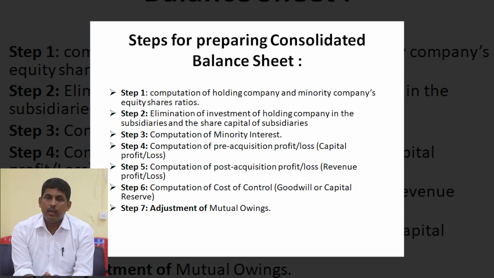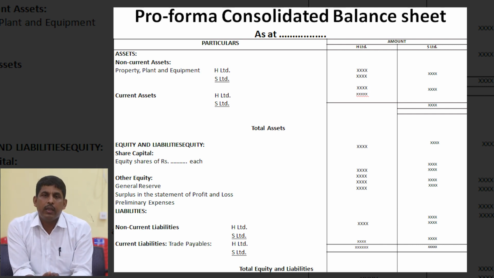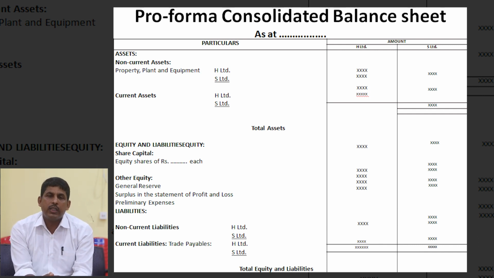So after knowing this, I will show you how a consolidated balance sheet is prepared. I show to you the format. So this is the pro forma of consolidated balance sheet. First, in the asset side, you may write non-current assets. The non-current assets should be recorded both in holding companies as well as in subsidiary companies. Then current assets should also be added in holding and subsidiary.